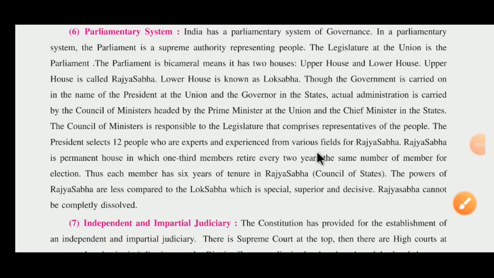Dear children, whatever topic we are learning, we have to learn the same topic from our textbook. Our sixth topic is the parliamentary system. India has a parliamentary system of governance.